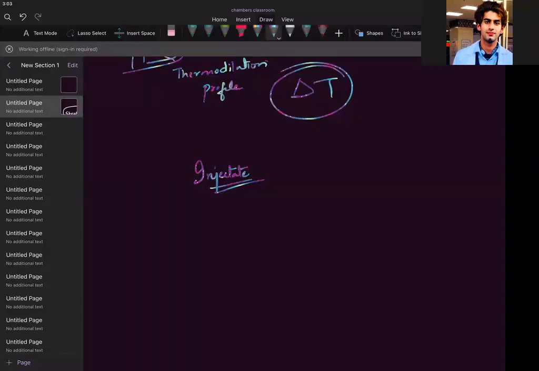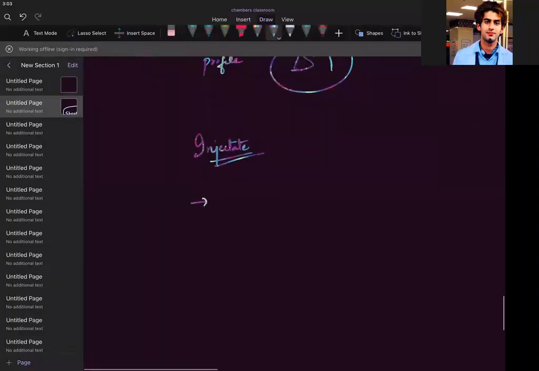Isn't it? Your cardiac output changes with respiration. So you have to inject it at the end of expiration. If I am a wise doctor, I will inject it at the end of expiration. I hope you understand why.